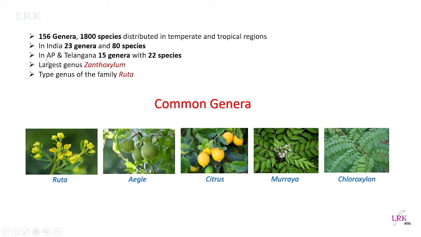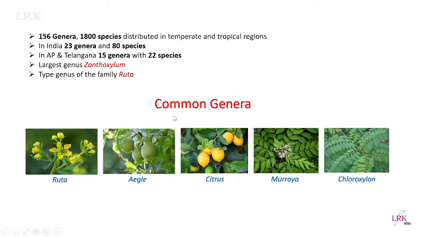In Andhra Pradesh and Telangana, where I dwell, it is represented by 15 genera with 22 species. The largest genus of this family is Xanthoxylum, and the type genus of the family is Ruta.